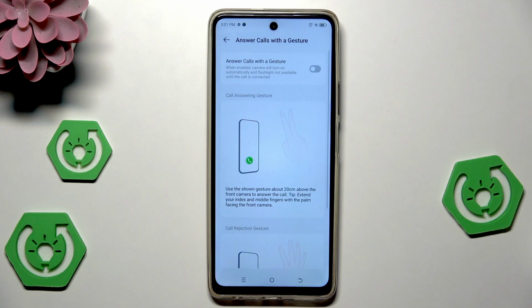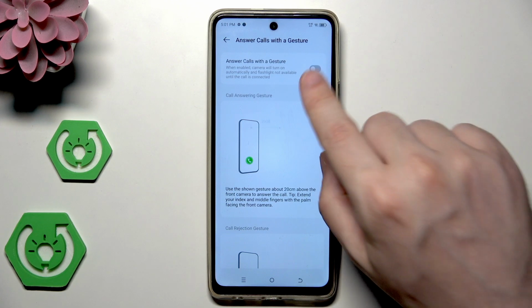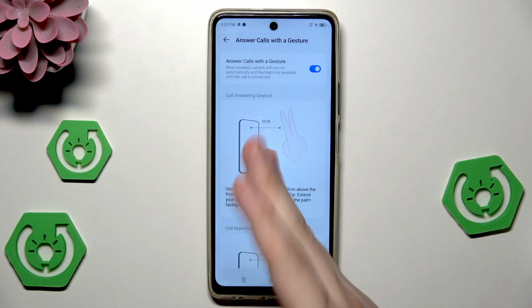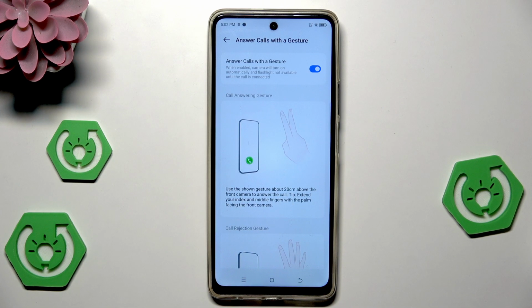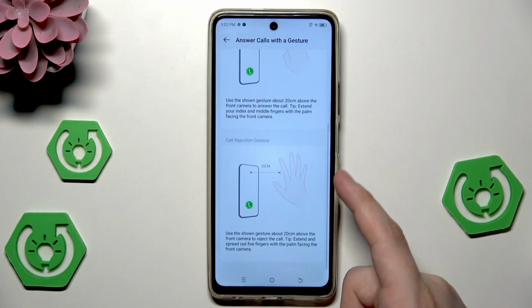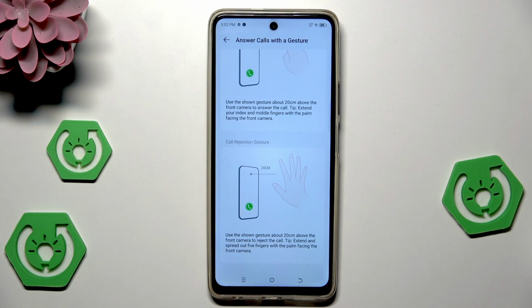We also have answer calls with a gesture. We can enable it. So when enabled, the camera will turn on automatically and the flashlight is not available until the call is connected. We have the call answering gesture. Use the shown gesture about 2 centimeters above the front camera to answer the call. Tip, extend your index and middle fingers with the palm facing the front camera. We also have the rejection. Use the shown gesture about 20 centimeters above the front camera to reject the call.